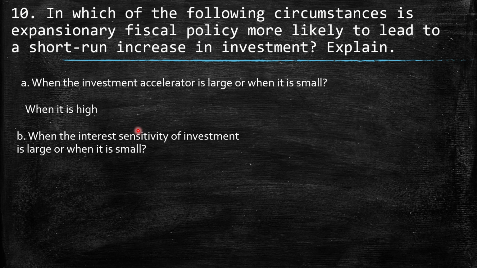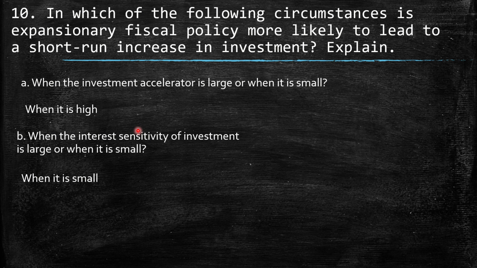And when the interest sensitivity of investment is large or small? Well, when it is small. Why? Because the first one, the accelerator, is explained by the example in the book: you have higher spending on Boeing, and Boeing uses this money to make investment. So this is the investment accelerator. Naturally, the more money you put in investment, the higher the return that you will be pursuing. So for this situation, it is high.